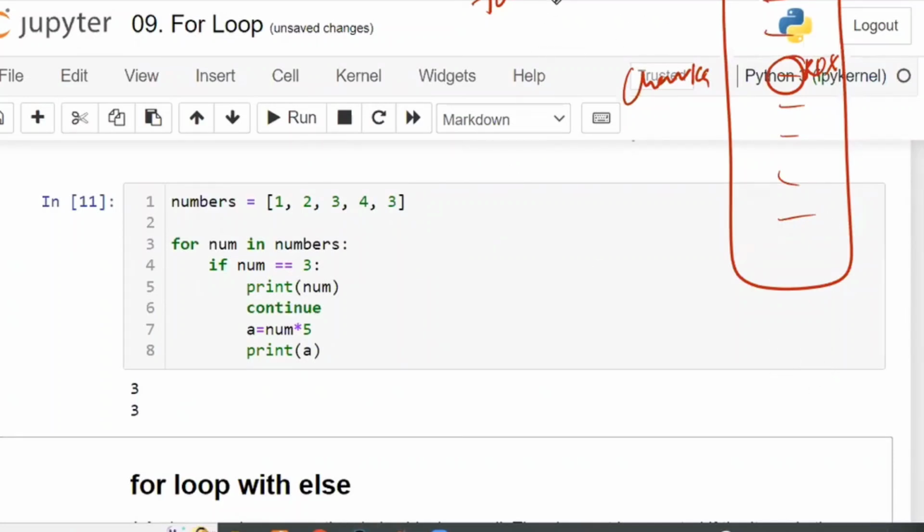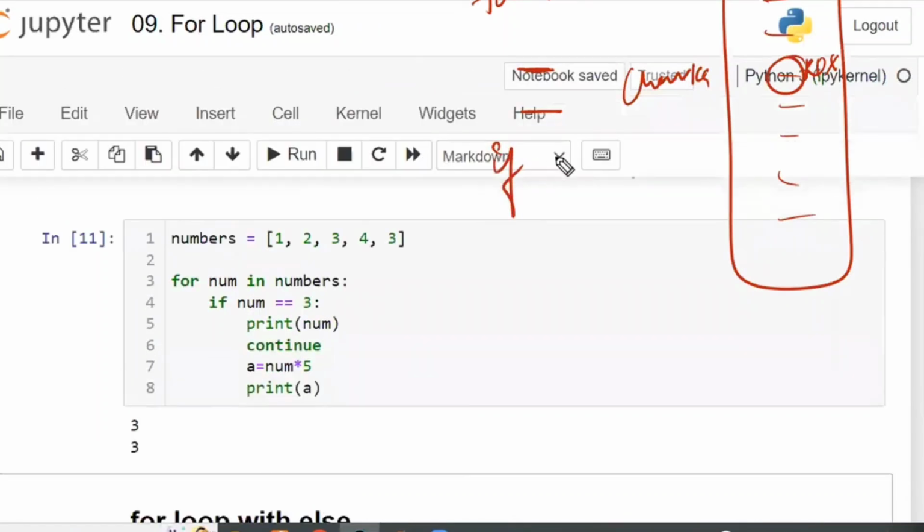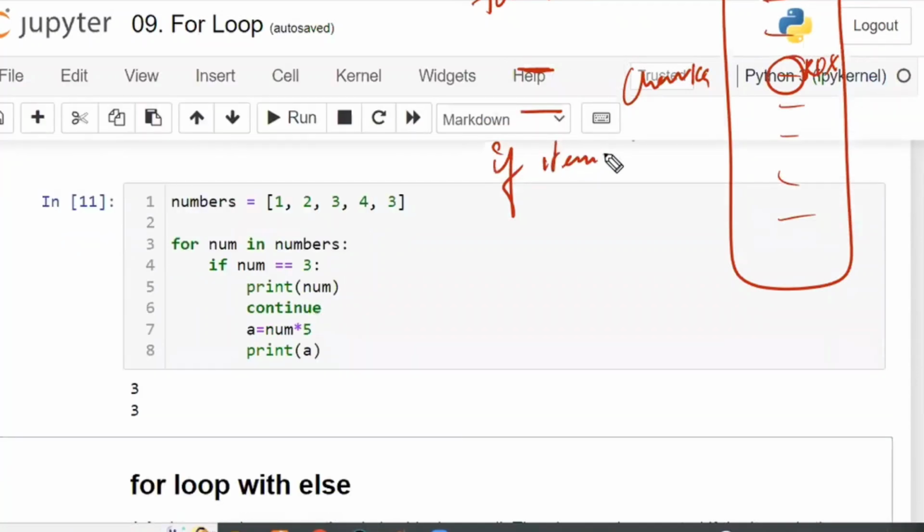First, for whatever basket of items he has selected, they are going to take the first item, second item, third item for billing. With respect to the item, let the item be i. If i is equal to RDX, continue. Continue means without doing the bill for that item. Before that, what will be the code?